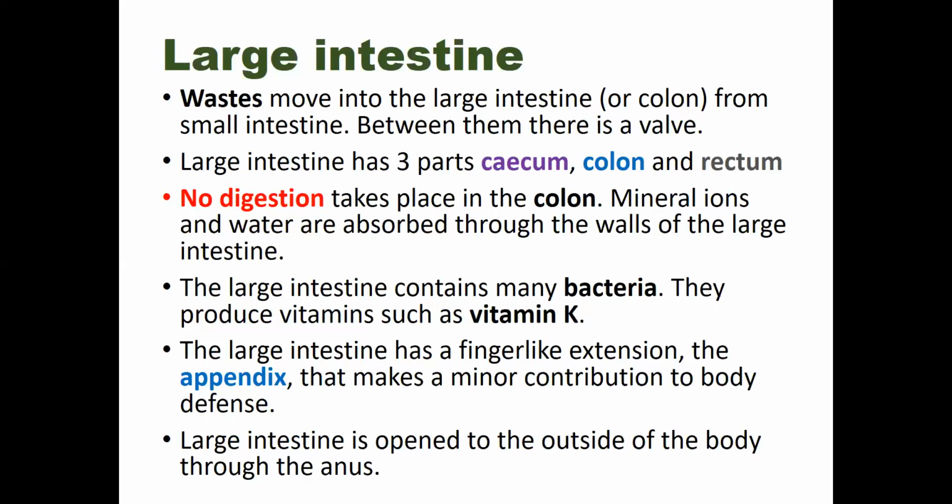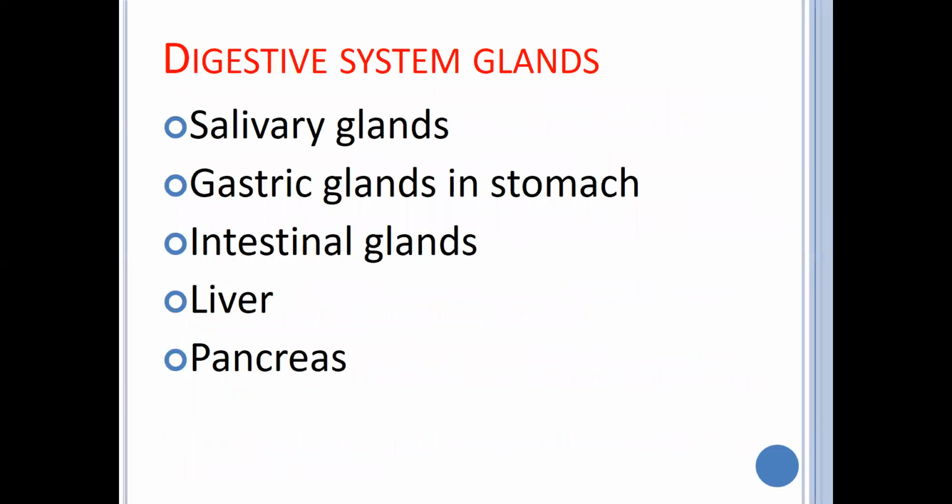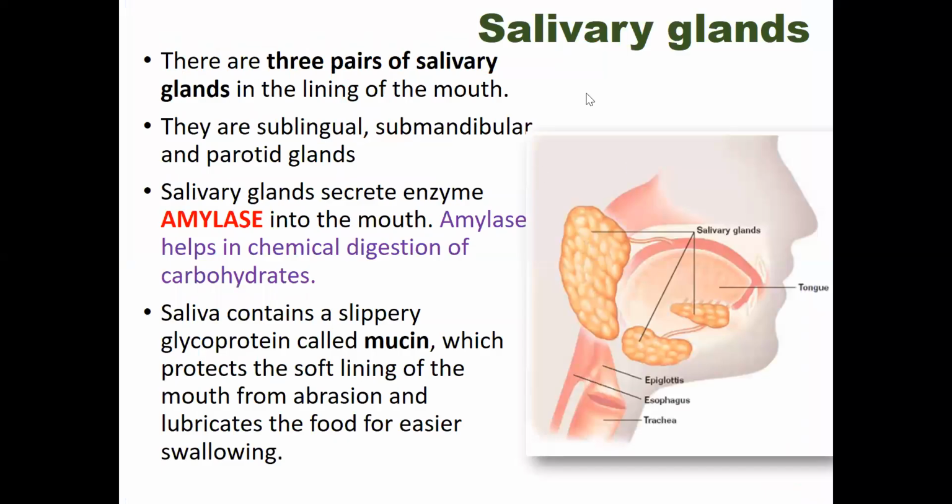Now, digestive system glands. Total digestion, that means the conversion of complex foods into simpler food, needs many enzymes, and those enzymes and liquids are released from the digestive glands. These are the major digestive glands: salivary glands in the mouth, gastric glands in the stomach, intestinal glands in the intestines, liver, and pancreas. Let's talk about the salivary glands first.